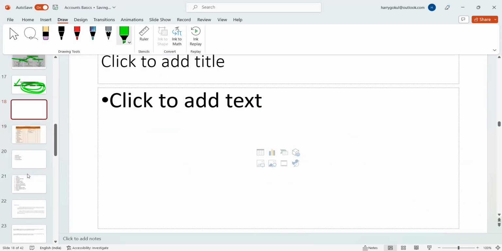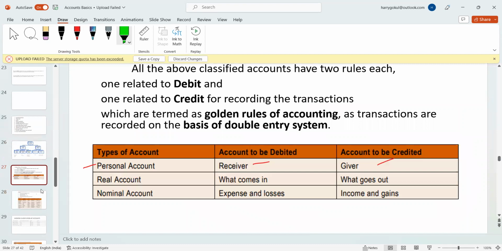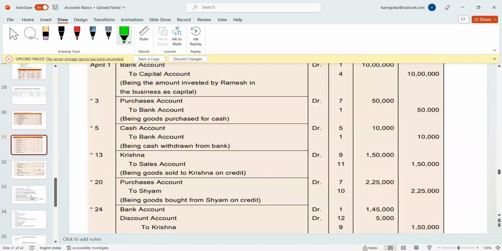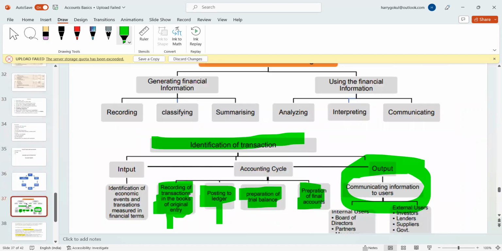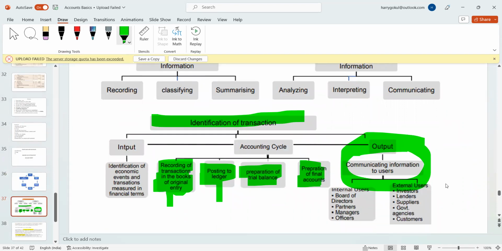So we will prepare everything on the basis of the data which is available. We will make the journals, then post those to ledgers, make the trial balance, and make the final accounts. Then the outcome will be communicated to the users of the information.